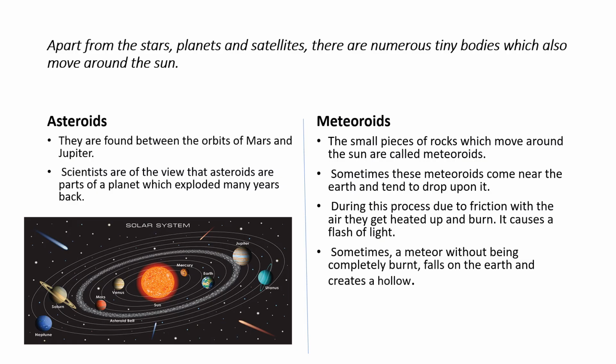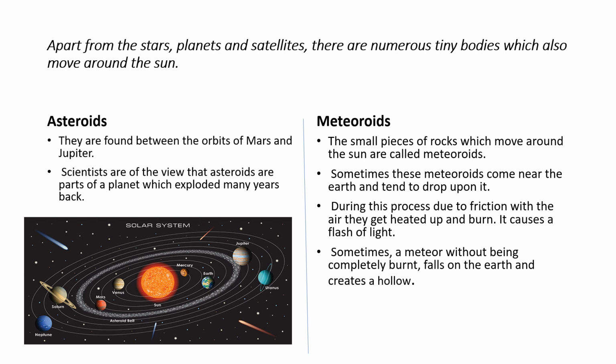Apart from stars, planets, and satellites, there are numerous tiny bodies which move around the Sun. Asteroids. They are found between the orbits of Mars and Jupiter. Scientists are of the view that asteroids are part of a planet which exploded many years back.